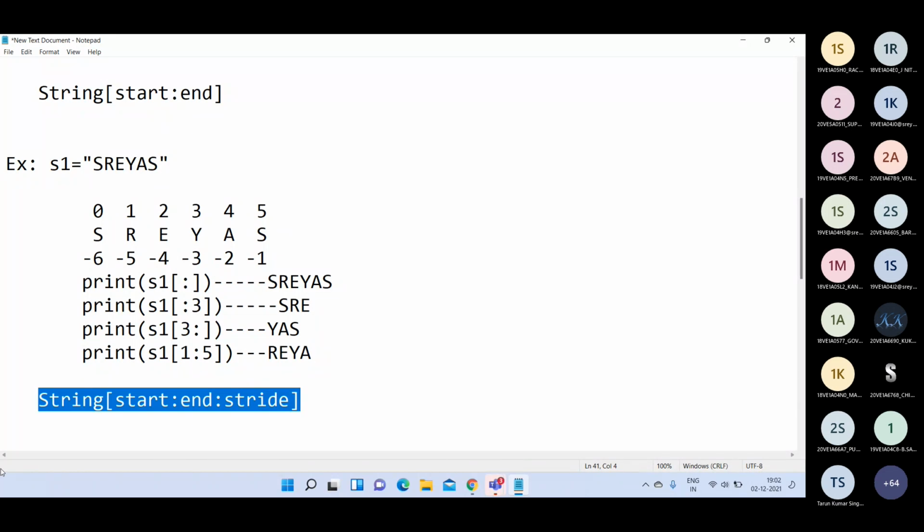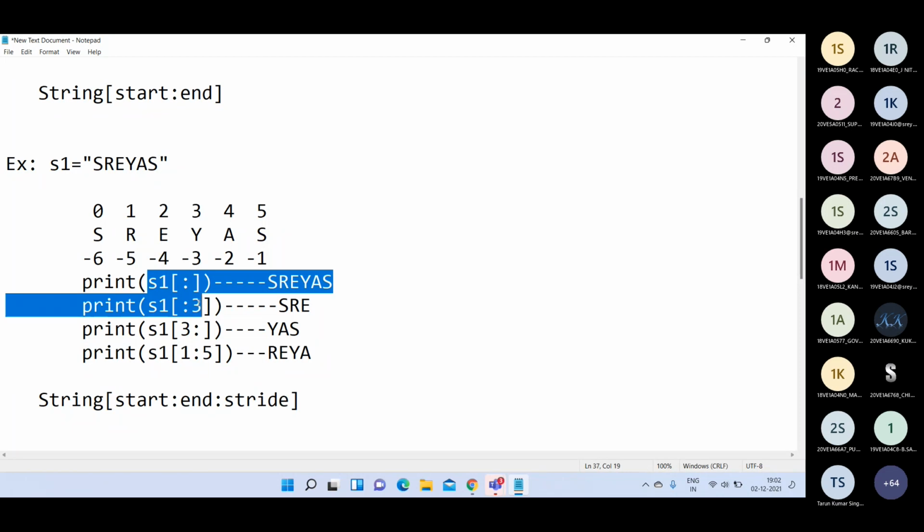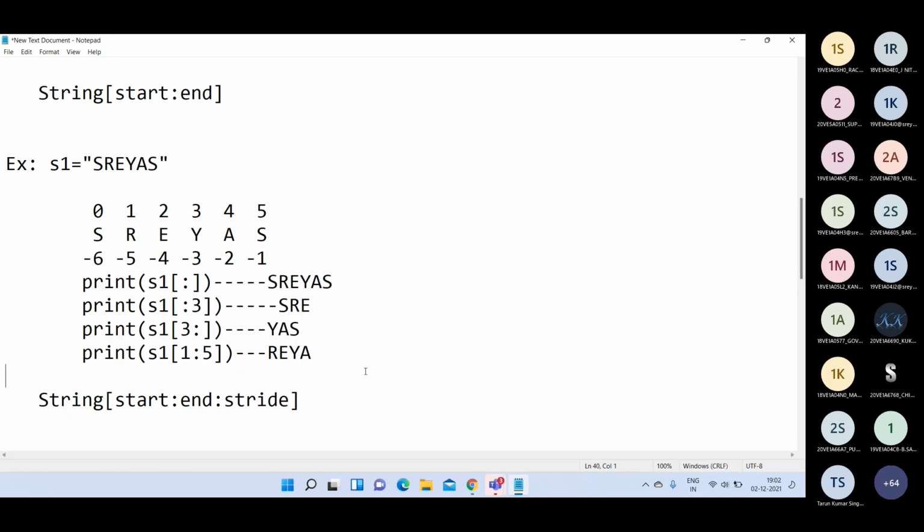Stride represents the number of characters to be forwarded after receiving the first character from the string. Till now in these examples we are not using any stride argument, so by default this stride value is 1.